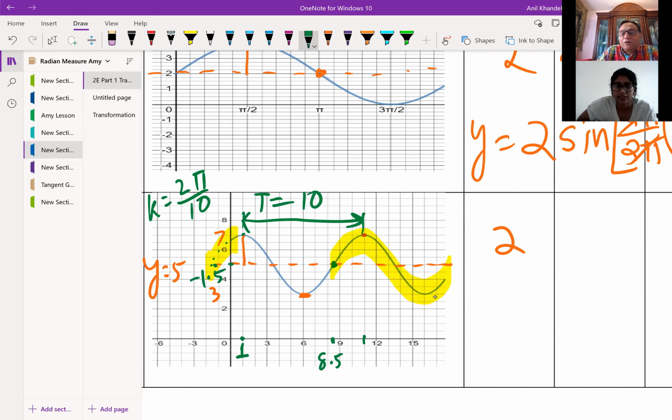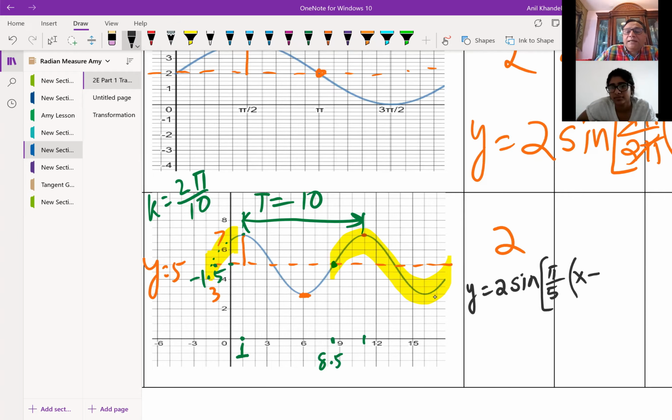So let me write down the equation. Everything will become very clear to you for this graph. We'll write y equals the amplitude, which is how much for us? 2. 2 sine, k value 2 pi by 10. Let me write pi by 5 now. Simplify, right? x.